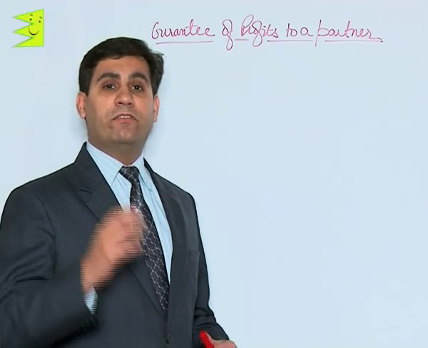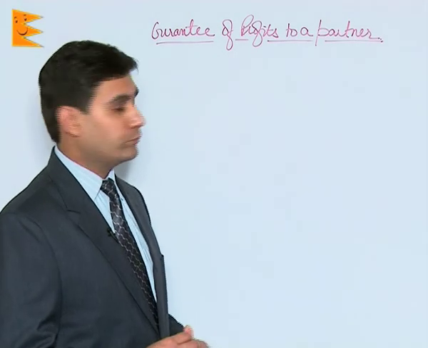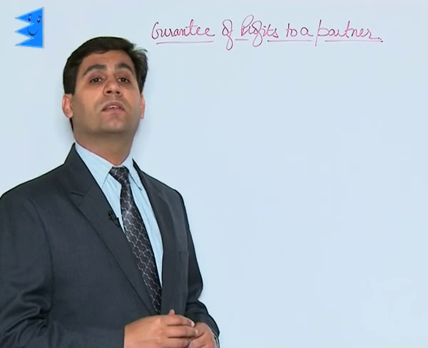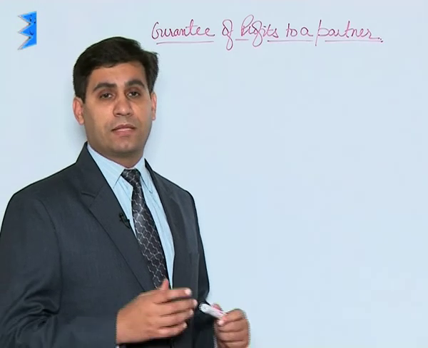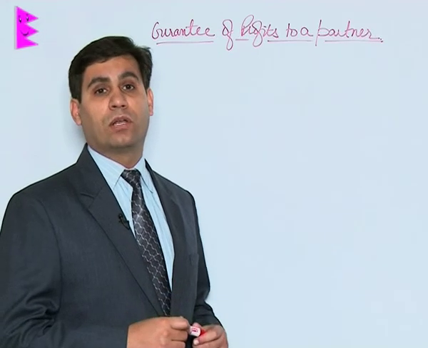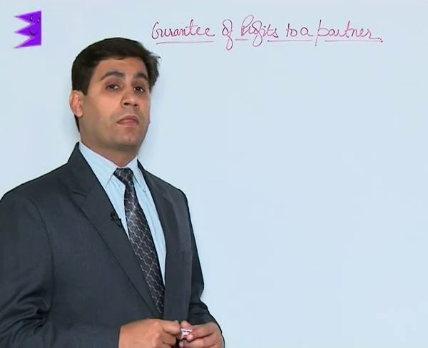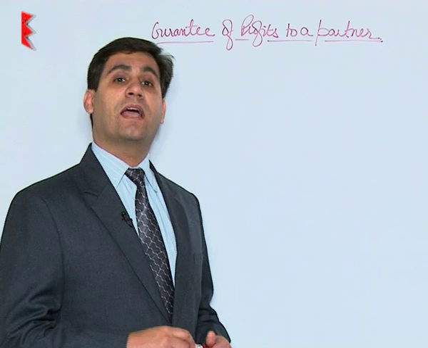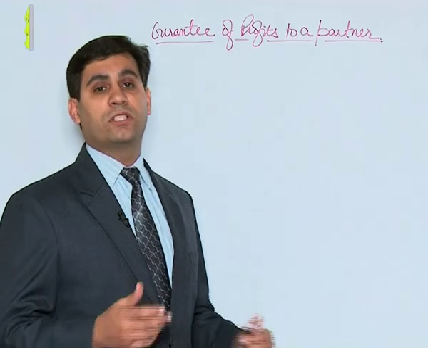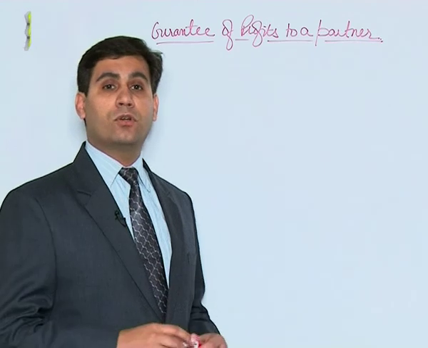That is, let's say we have admitted C into partnership, giving him a guarantee that he will be getting a minimum profit of 5 lakh during the year. And when we divide actual profits, his share of profits comes to rupees 4 lakh. That means there is a shortfall of 1 lakh. We guaranteed him 5 lakh, but he is getting just 4 lakh. So 1 lakh would have to be borne by the partners who have given him the guarantee. In case his share of profits exceeds rupees 5 lakh, there would be no effect of guarantee because he is already getting more than what has been guaranteed to him. Let us take a question to understand this better.